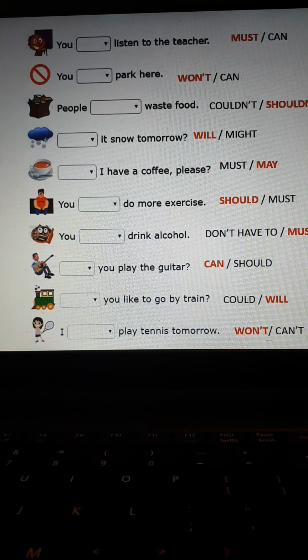For a polite question, for a permission, something polite, we are going to use may. May I have a coffee, please? Then should or must. You should do more exercise. It is fine. But also, you must do exercise.